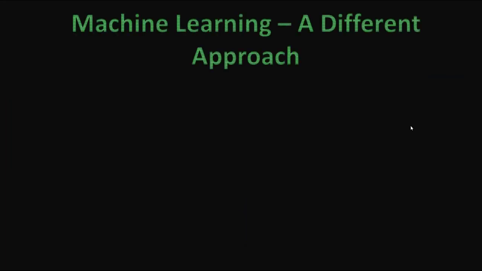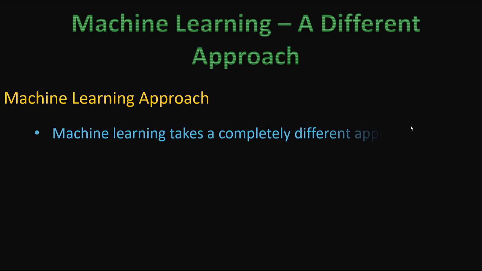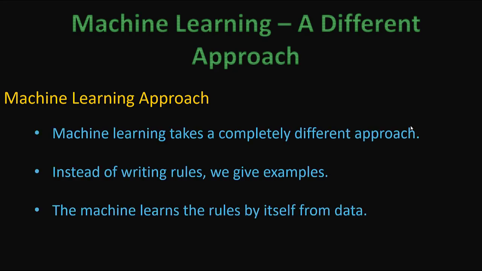Okay. Now we go to the machine learning approach. It is different from the traditional approach. Instead of writing the rules, we give examples. The machine learns the rules by itself from the data. So whatever data we give to the machine, it makes the rules from the data.